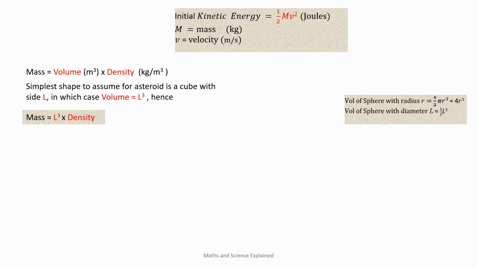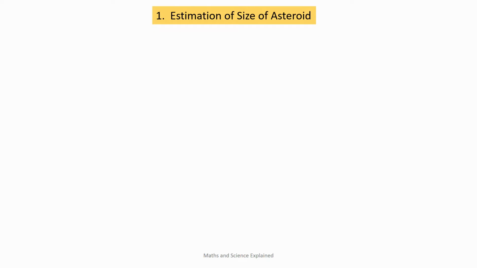It should be noted that in contrast, mass is not very sensitive to density, as it's only directly proportional to this parameter. However, the kinetic energy is sensitive to the velocity, as it depends on a square term. We can now proceed to estimate the size, density and velocity. We will look at the size first, as it's the hardest to do.